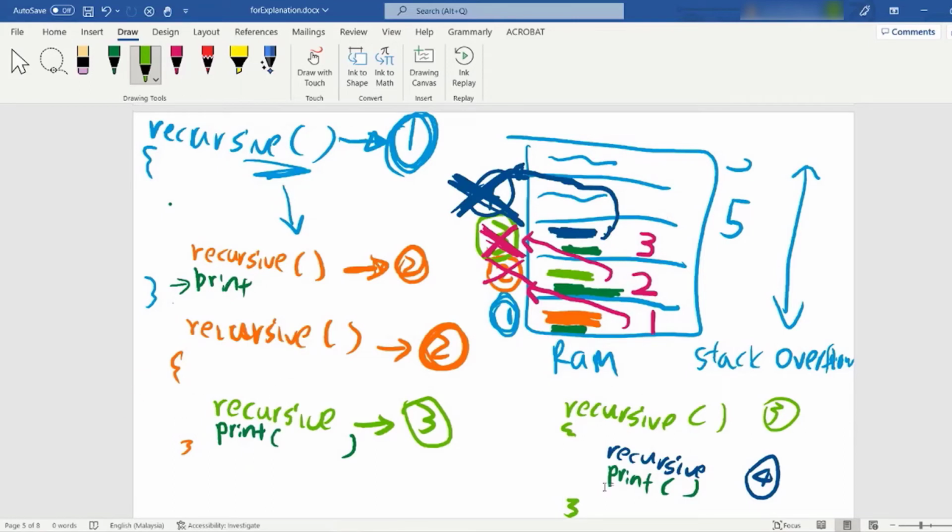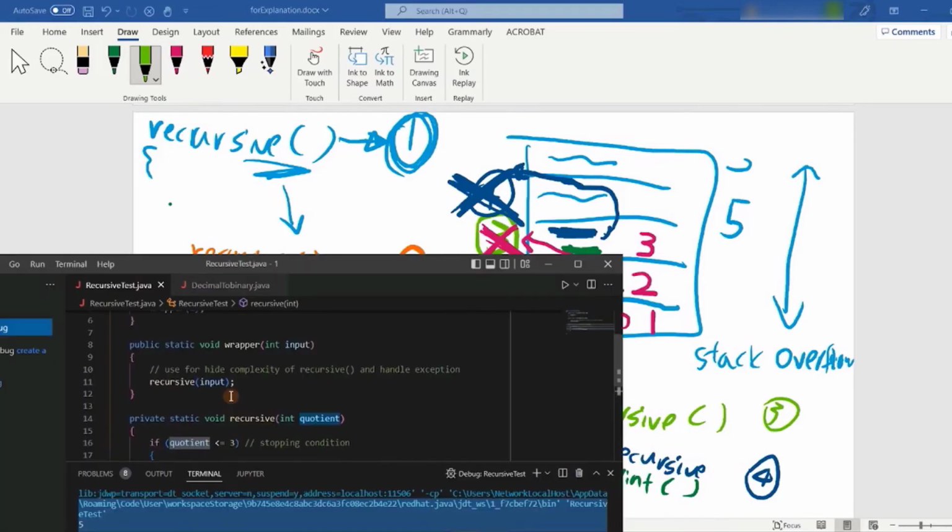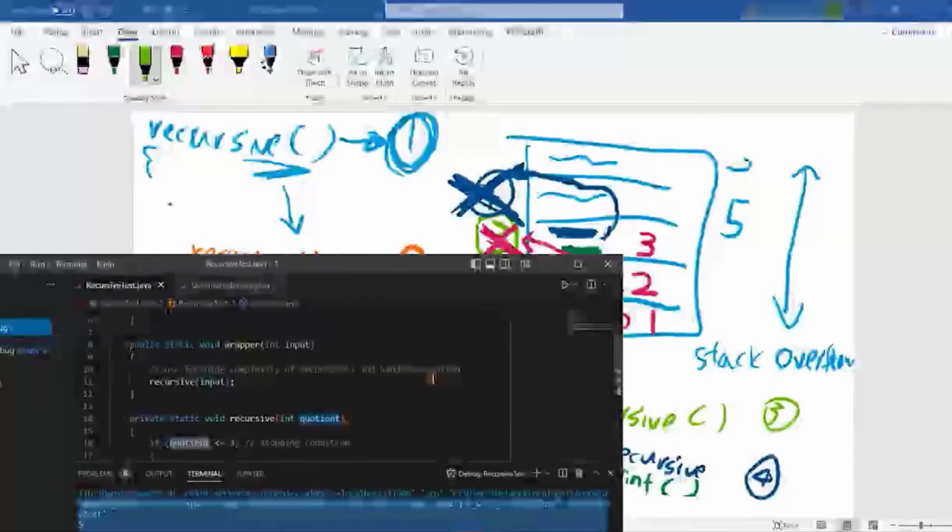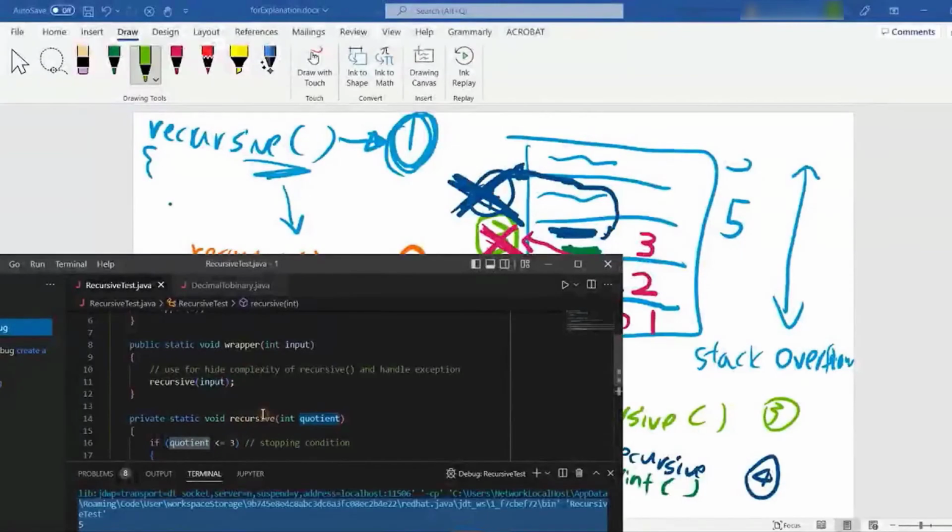As I told you earlier, some code is not available in Google, so sometimes you need to write your own code. Now we are going to look at the wrapper. The wrapper will handle the exception. For example, if my binary recursion doesn't support negative numbers, I need to handle the exception in here.